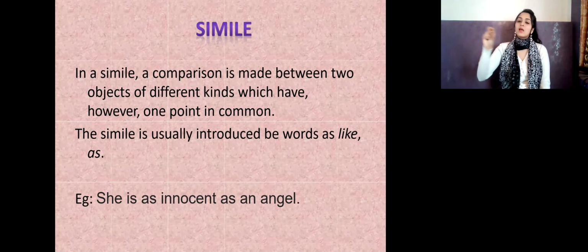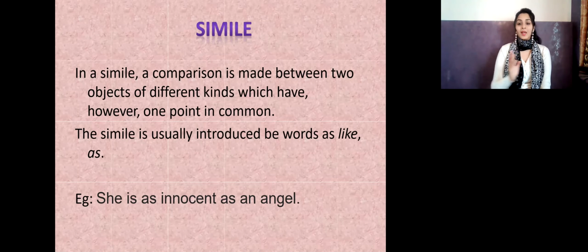Mostly in similes, these types of sentences are given with 'as', 'like', or 'she's like that one', because two things are there. So she, that means a girl, is compared to an angel. Wow. So you saw that two things are compared, the girl and the angel. And what is common in both? They are saying that the girl is innocent and the angels are, of course, innocent. So there is comparison between both things, and what is common is the innocence.